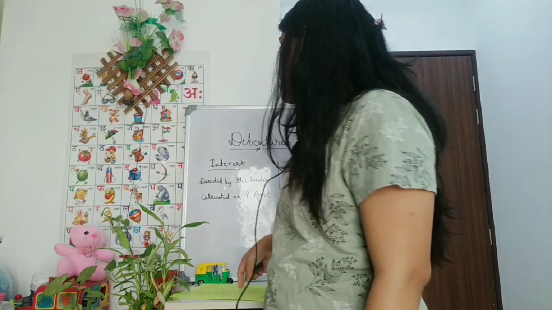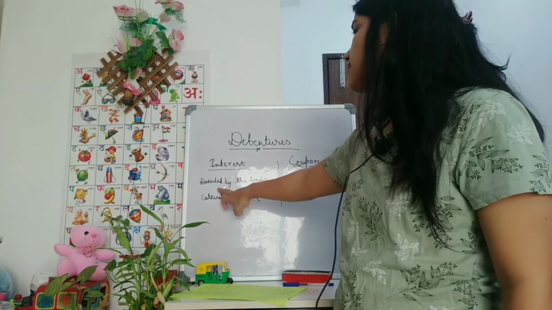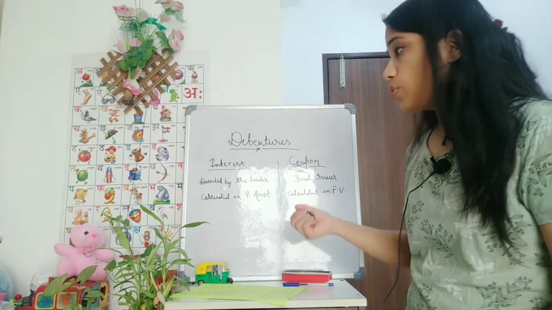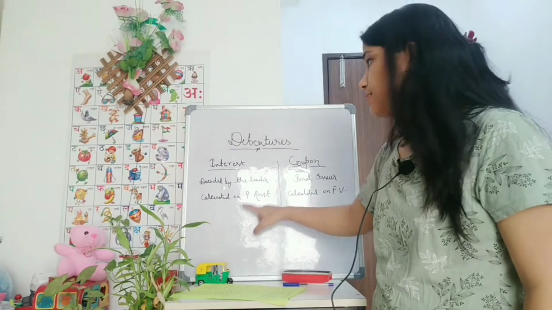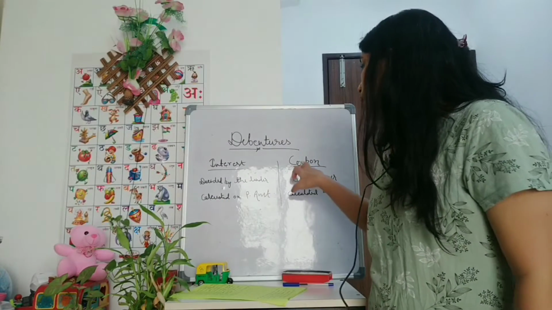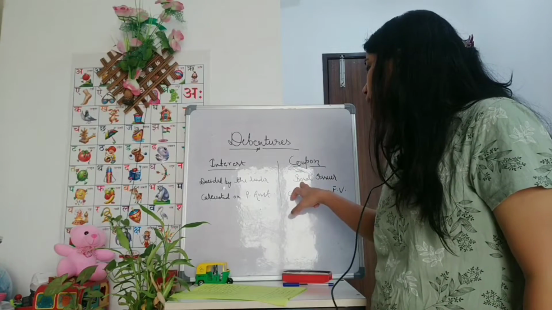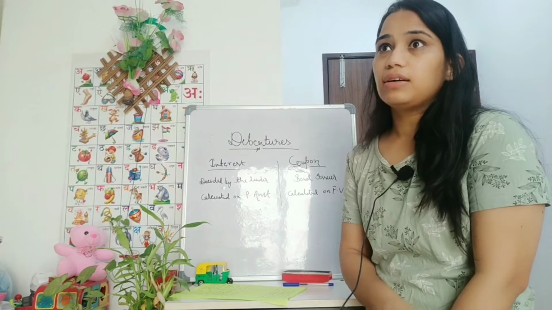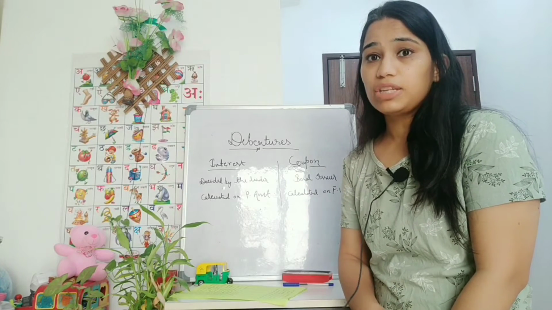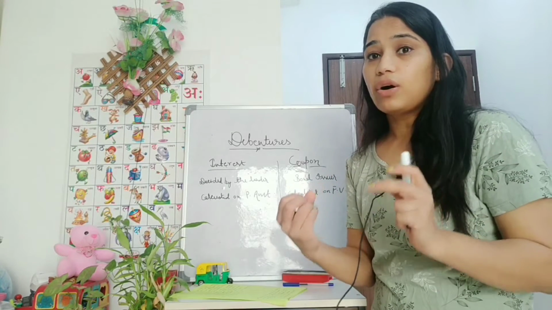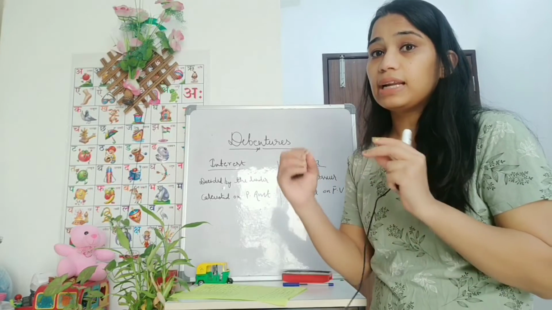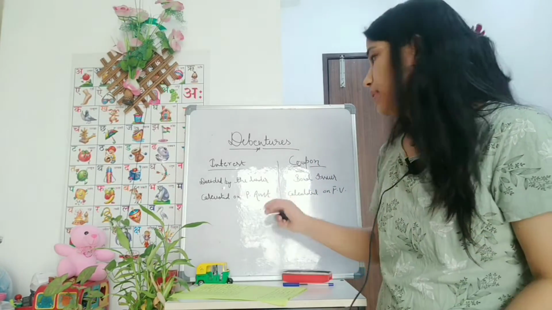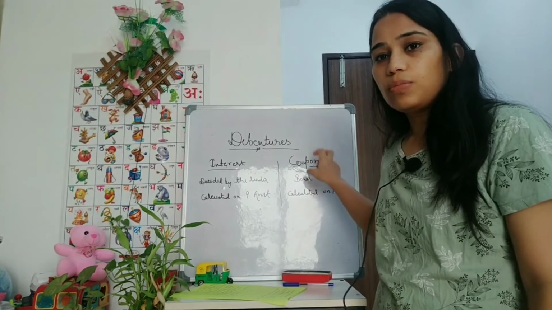So let's see it. Interest rate is decided by the lender who gives money to the borrower, the lender decides the rate of interest, and coupon rate is decided by the bond issuer. The company will decide the coupon rate. Like if a company is issuing debentures, then the coupon rate, that we call the interest rate, is going to be decided by the company. The issuer will decide the coupon rate.